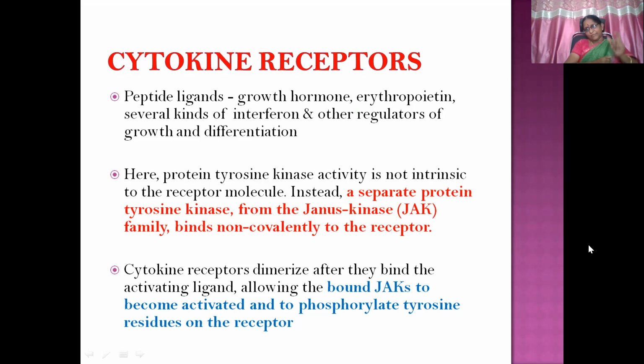So the cytokine receptor will be there, with the same kind of structure, and the JAK protein will also come and combine with it. Cytokine receptors dimerize after they bind the active ligand, allowing the bound JAKs to become activated and to phosphorylate tyrosine residues on the receptor. In the tyrosine kinase receptors, it is autophosphorylation. Here, as soon as the ligand binds to the receptors, JAK proteins come and bind with the tyrosine residues, and the JAK proteins themselves get stimulated and phosphorylate tyrosine residues on the receptor.